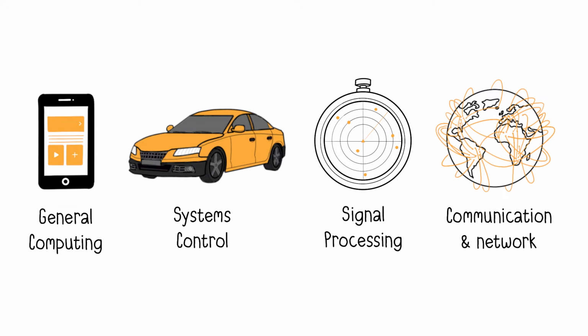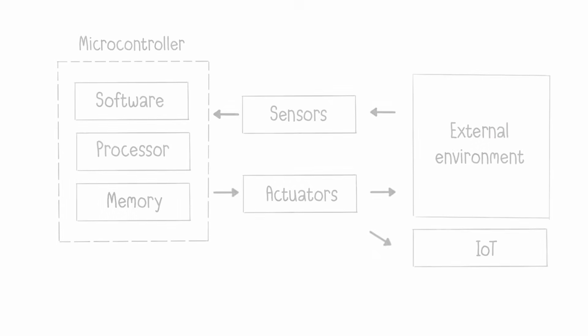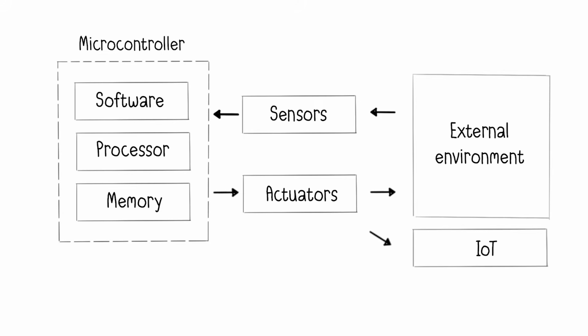So, as you can see, there are many embedded systems. Today, embedded systems far outnumber computers in terms of quantity. An embedded system typically consists of a microcontroller that solves a specific problem, often subject to time and size constraints.